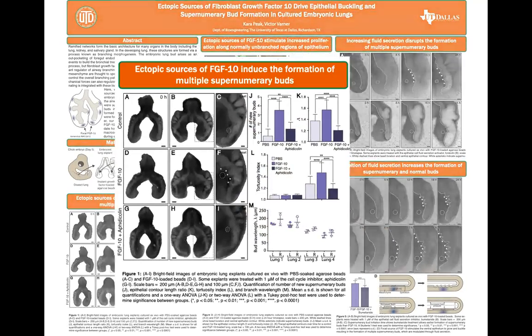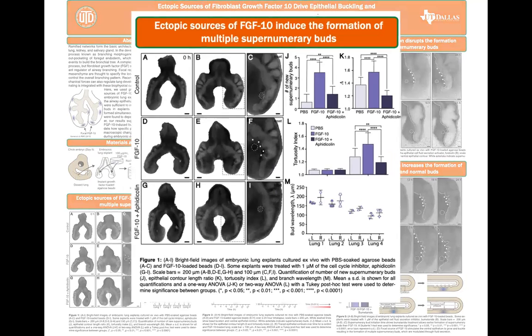Now, when we culture these lungs in the presence of the focal FGF10, we surprisingly see the formation of not one, but multiple supernumerary buds, which exhibited a characteristic wavelength. Because FGF10 is thought to initiate buds via localized proliferation, we investigated its role in supernumerary bud formation and found that inhibiting proliferation using acetylcholine reduced the number of supernumerary buds.